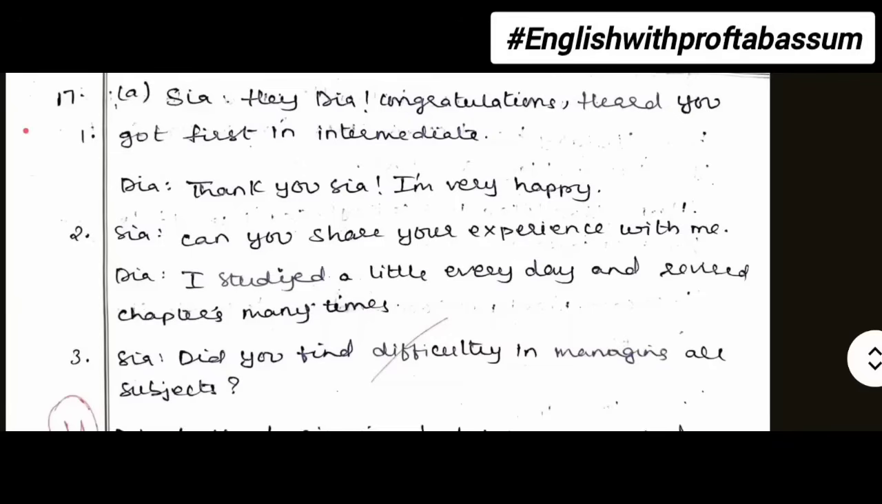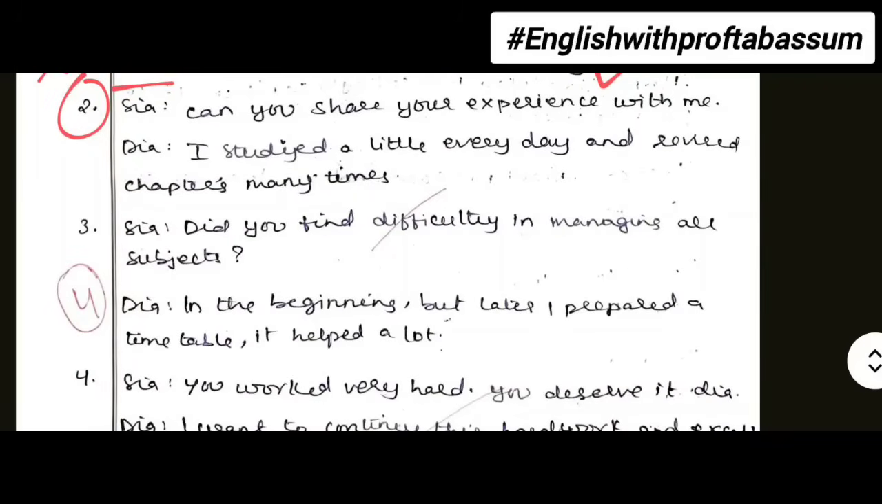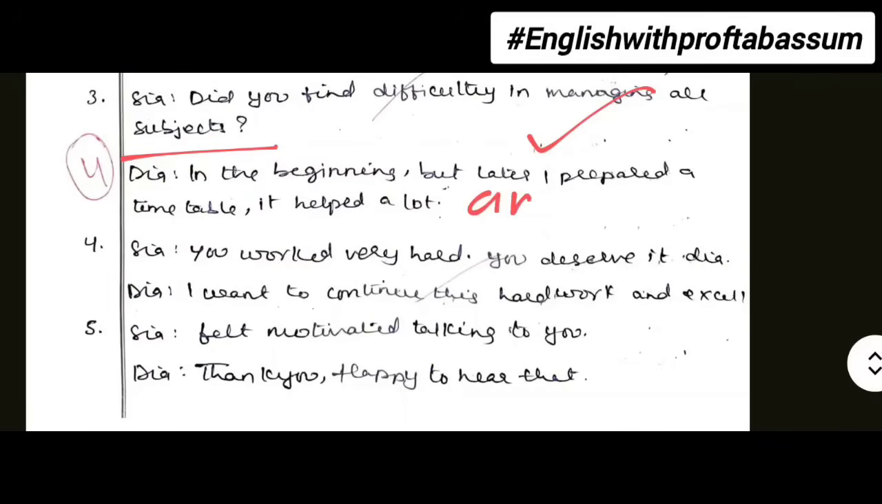So the dialogue was to congratulate your friend on passing inter first year. The student has made two names on their own, that is Sia and Dia, but no need to write such numbers over here, okay? Like 1, 2, 3. You must not mention like that. The dialogue is well written in proper English, and so if Sia is asking something, then Dia is answering in the next line. This is how a dialogue should be, and using proper language.